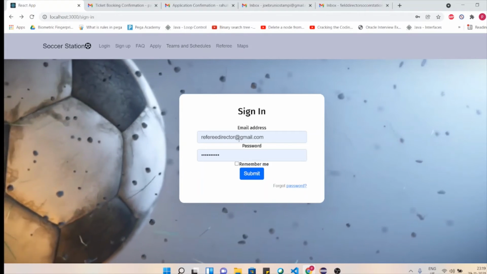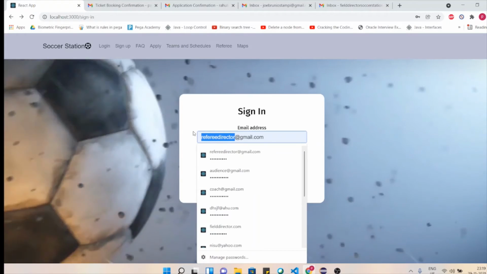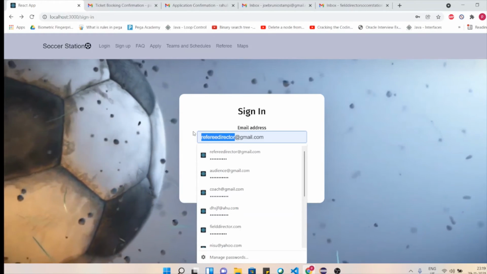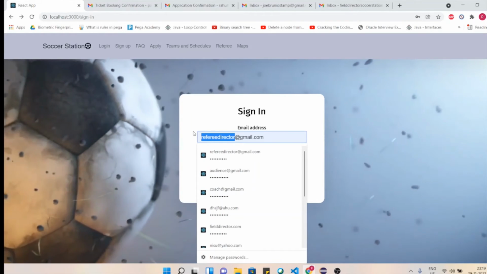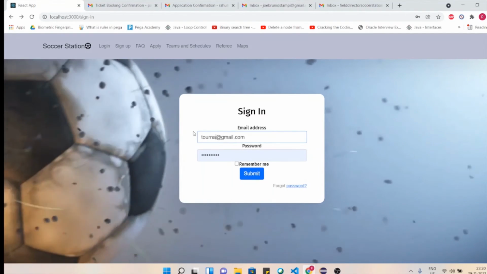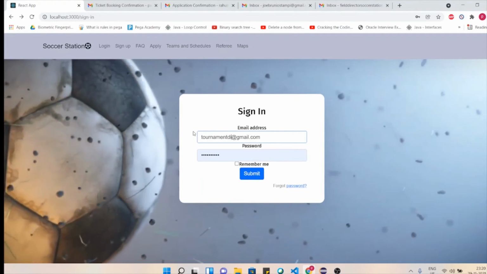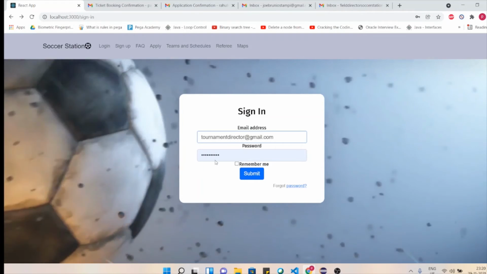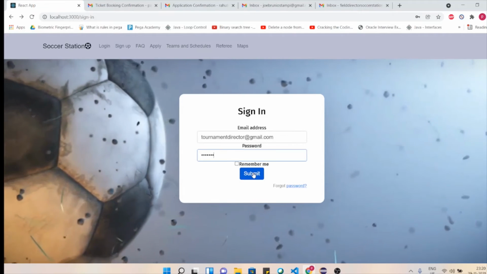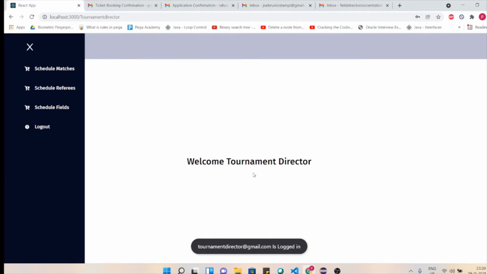But before that, let me just take you to an interesting functionality of the main person of the Soccer Station website, who is the tournament director. The tournament director's ID is actually in a database. So let me just log him in. And when I hit submit, tournament director logs in. And tournament director has a huge responsibility on his shoulders, and I will be showing that.